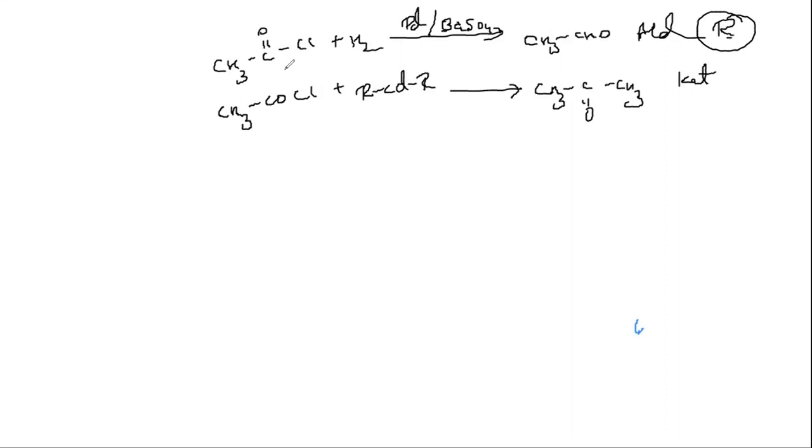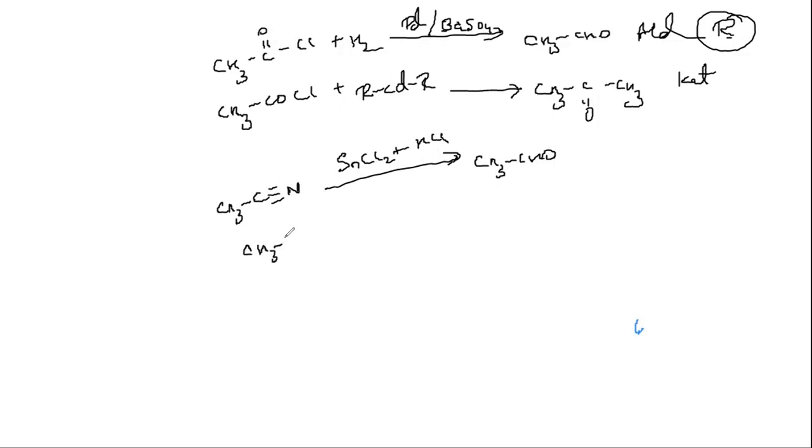So from the same reactant, using different reagents, I can prepare aldehyde only or ketone only. One more reaction you have CH3C triple bond N, alkyl cyanide. When you treat it with a reducing agent, stannous chloride plus HCl, or sodium in alcohol, zinc dust, whatever you can use, you get CH3CHO, aldehyde with same number of carbon atoms.